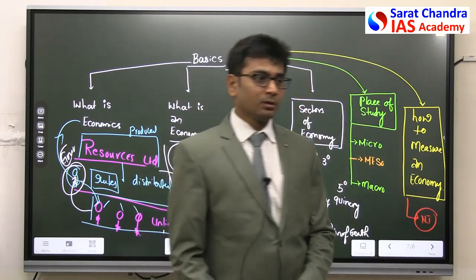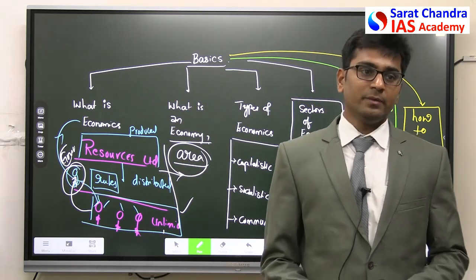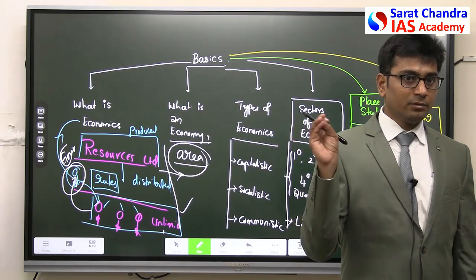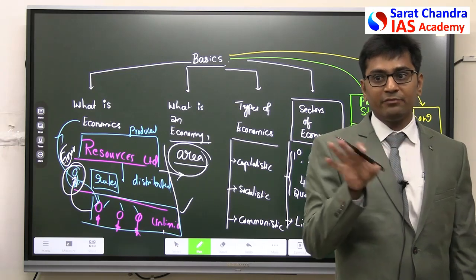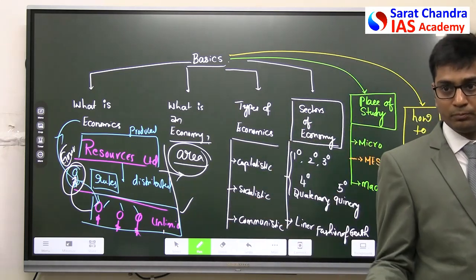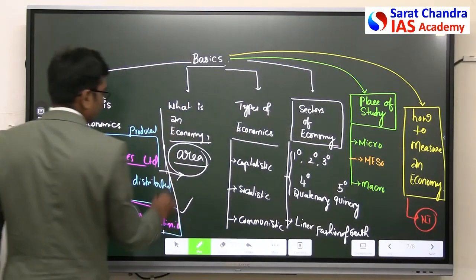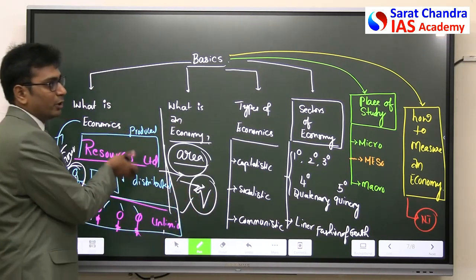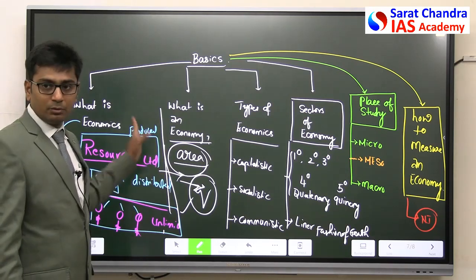Example: Indian economy. What do you mean by Indian economy? The rules that were formed by India and its government can be applied only in the geographical territory of India. You cannot apply them in China, you cannot apply them in USA. They don't allow you. So Indian economy means these principles that you have framed will be applied only in the geographical territory of India. You cannot go beyond it. Every country is free to determine their rules.